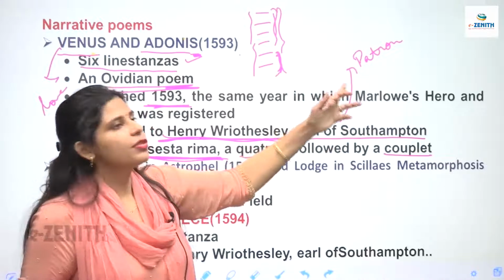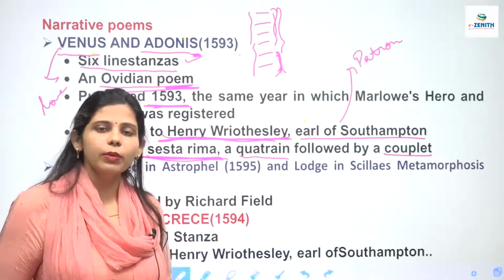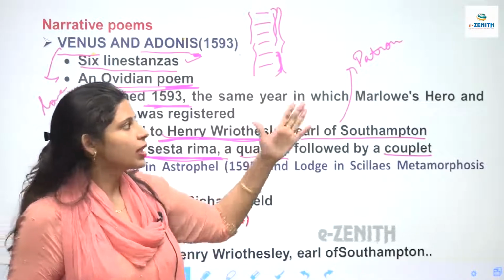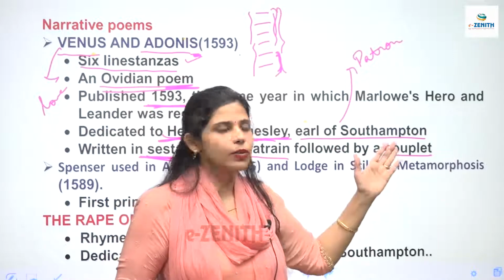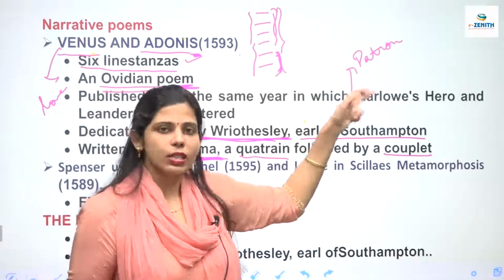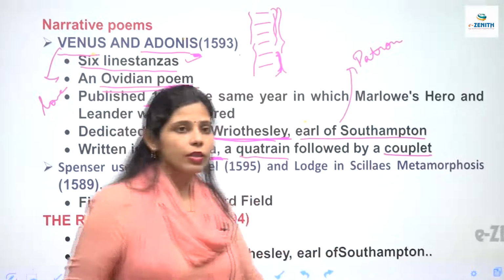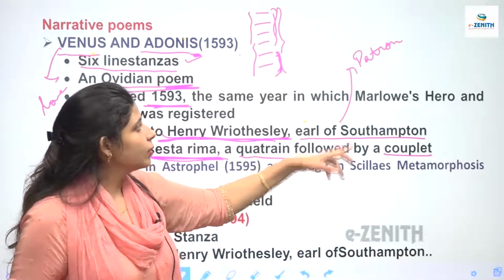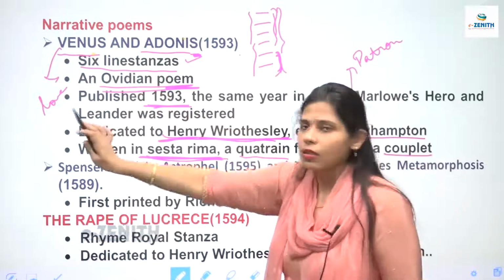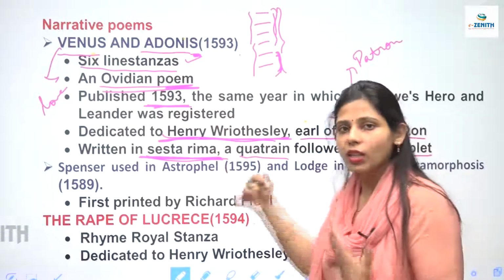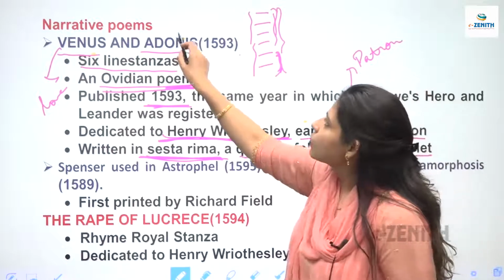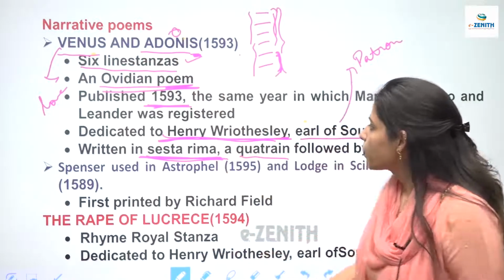And this act of patronship जो था वो किसने इंट्रोड्यूस किया था? It was introduced by Queen Elizabeth and she was the patron of Christopher Marlowe who has written Doctor Faustus. ठीक है, किसने इंट्रोड्यूस किया है act of patronship? It has been introduced by this Queen Elizabeth and this Earl of Southampton was the patron of Shakespeare. तो ये चीज लिख लेना because it is not mentioned here that Earl of Southampton was the patron of Shakespeare. Clear? Then we know that Venus and Adonis, Venus is the goddess of love and Adonis is the youth that she is trying to seduce, that she wants to fall in love with, but he is not falling in love with this Venus, the goddess, right?